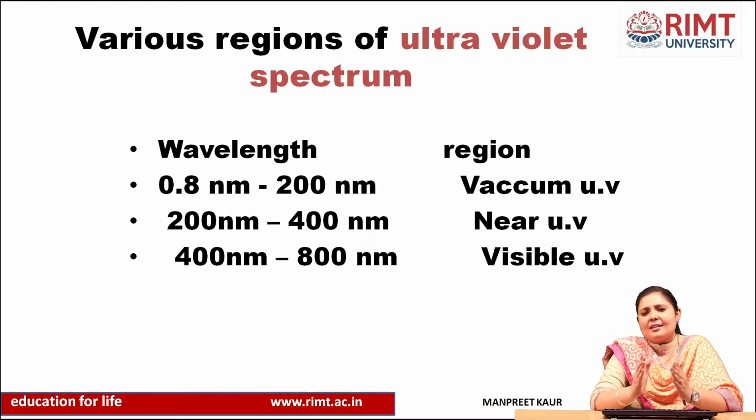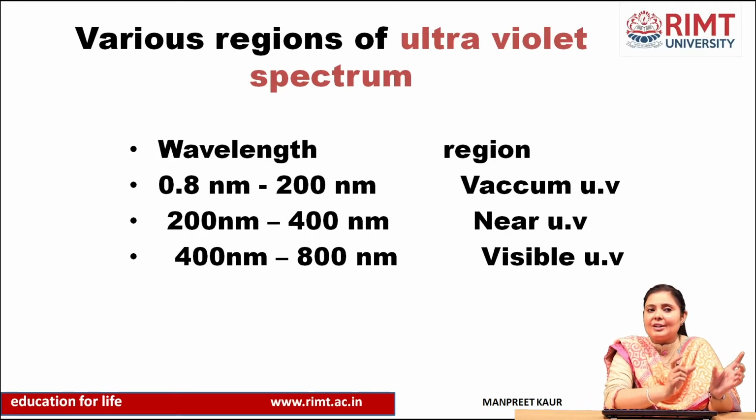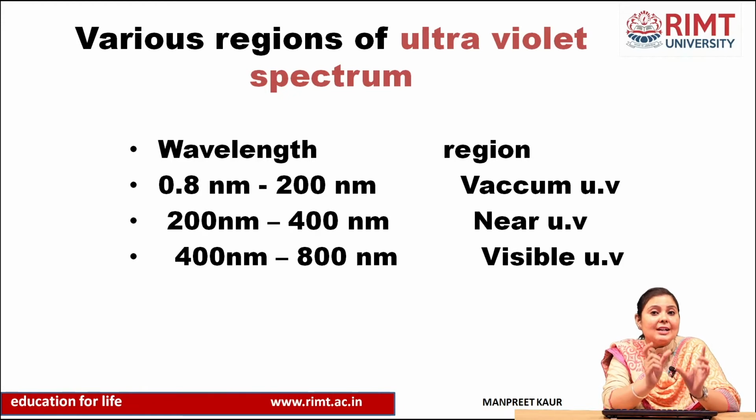Then there are various regions of the ultraviolet spectrum. Each region has a specific wavelength range. Vacuum ultraviolet is measured between 0.8 nanometer and 200 nanometer.